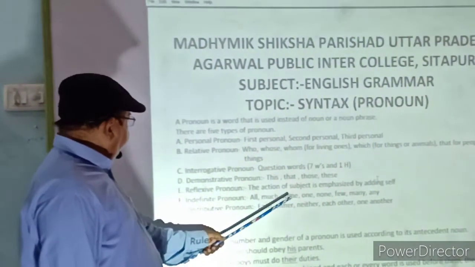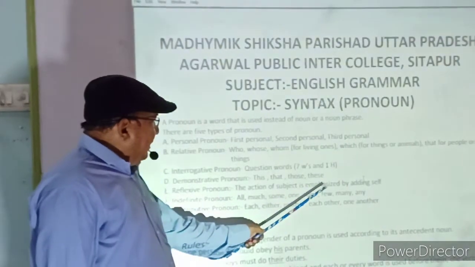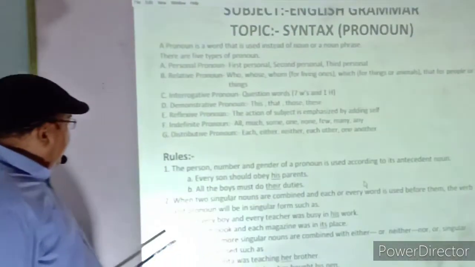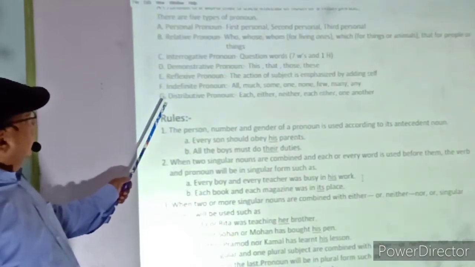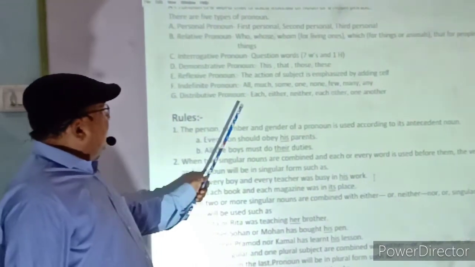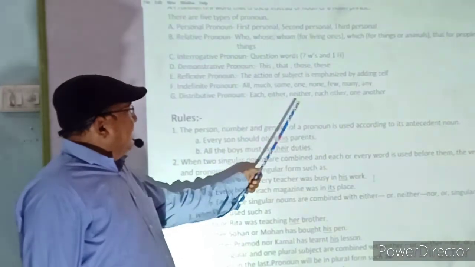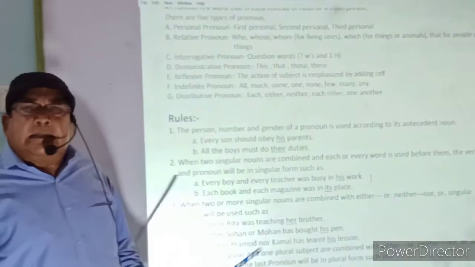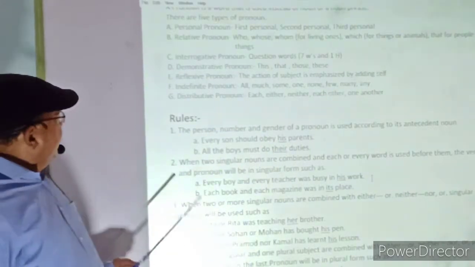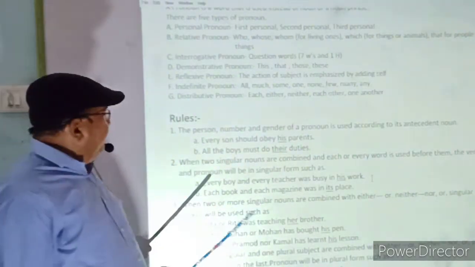And the indefinite pronoun is the fifth: all, much, one, none, few, many, and any. The next one is distributive pronoun: each, either, neither, other, one, another. There are a few examples of different types of pronoun.